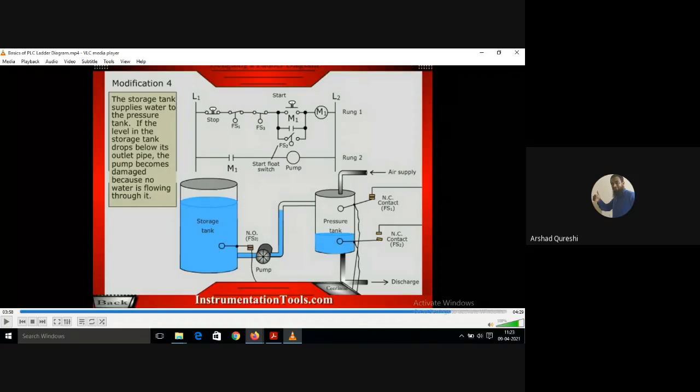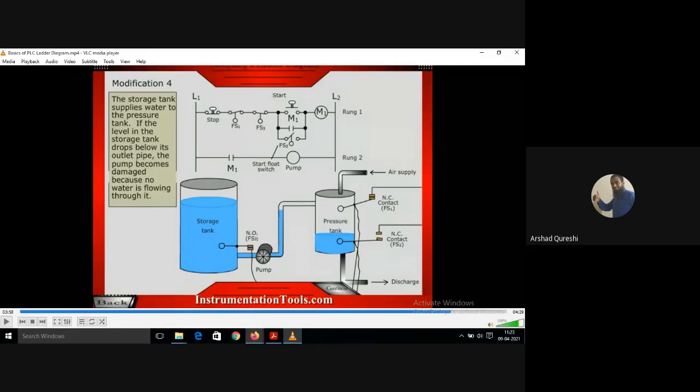But in its normal position, when the water is not pushing the float, when the water in the storage tank is below the level, it is down, then what will happen? It will open, the contact will open, and it will not allow the pump to run. Getting all of you? It will not allow the pump to run. Why have we done this?